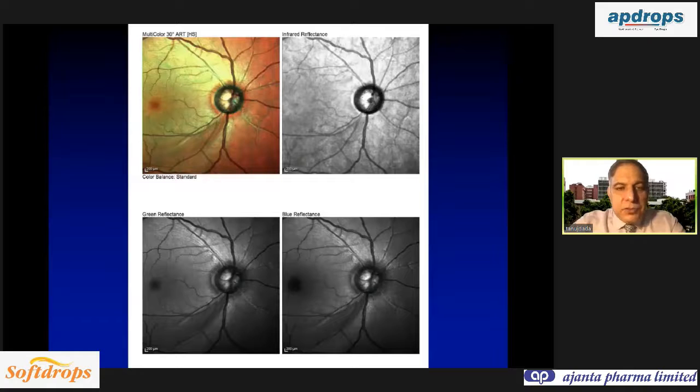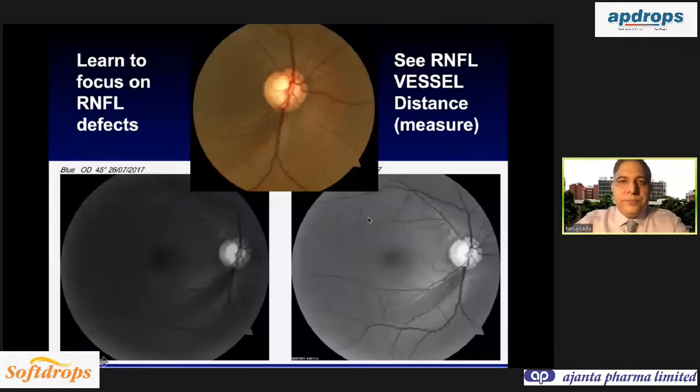And this shows the multicolor fundus photograph, which you get on the Spectralis OCT. And here you can see green reflectance and blue reflectance. So very clearly you can see there is an inferior retinal nerve fiber layer damage. So before you analyze the OCT, try and analyze the disc photograph or the fundus photograph generated by the OCT. So this is a multicolor photograph, and clearly you can see there is an inferior retinal nerve fiber layer damage both on green and blue reflectance, very nicely visible. So the patient clearly has glaucoma.